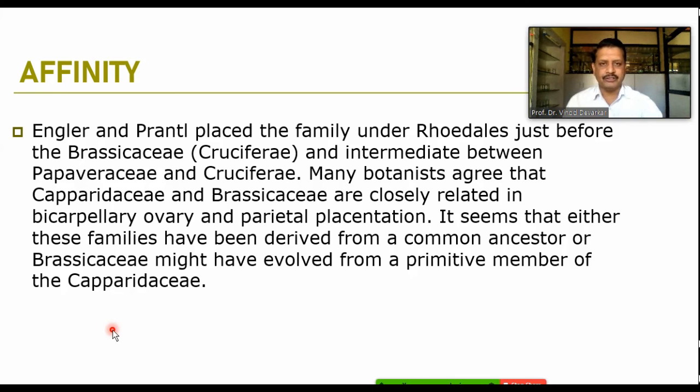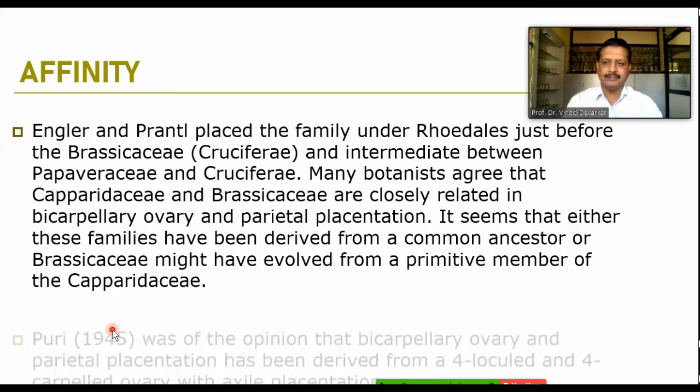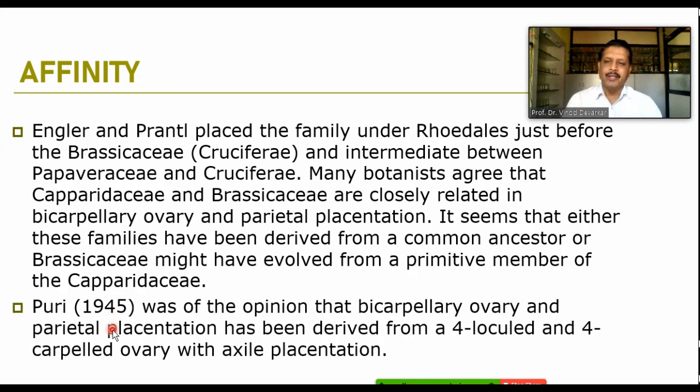It seems that either these families have been derived from the common ancestor, from the Brassicaceae, and it might be evolved from the primitive members of the Capparidaceae. तर अशा पद्धतीने त्याची आपण अफिनिटी ट्रेस करण्याचा प्रयत्न इथे करत असतो. In the view of Puri in 1945, that bicarpellary ovary and parietal placentation has been derived from the 4 locule and 4 carpelled ovary with axial placentation.